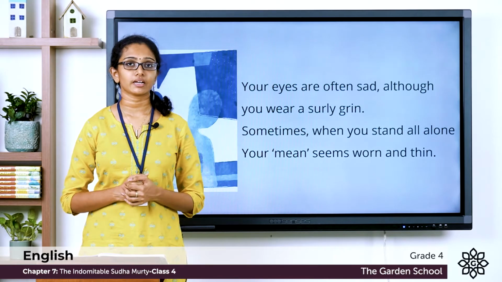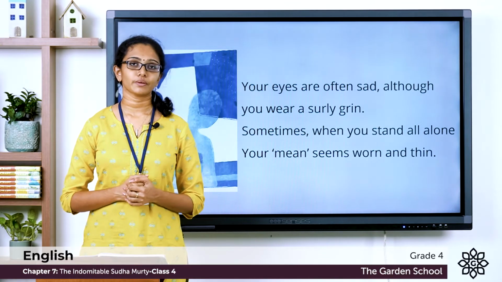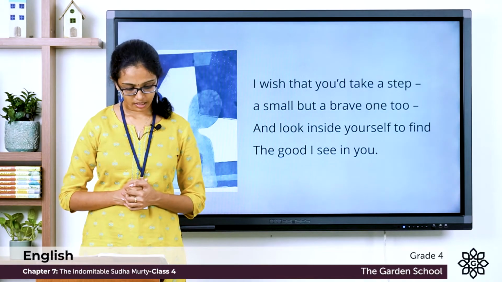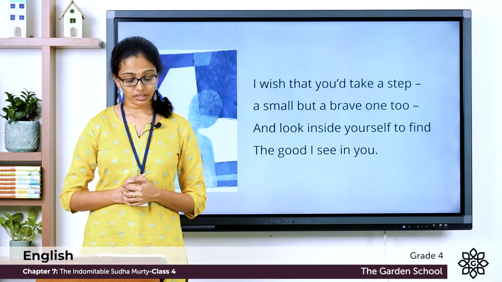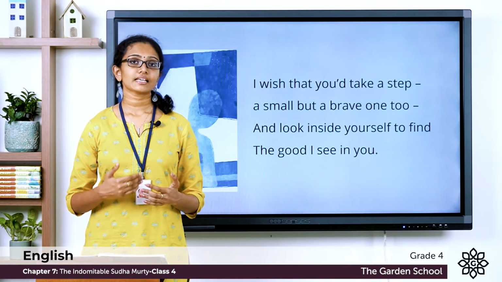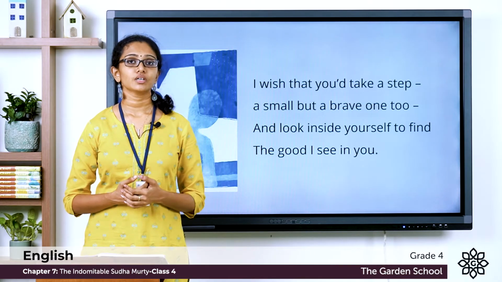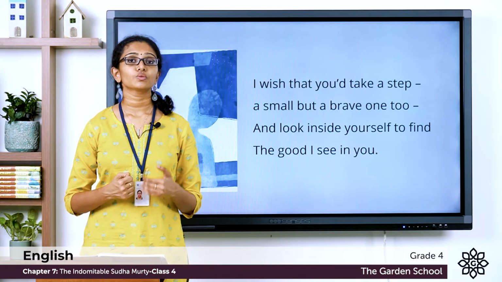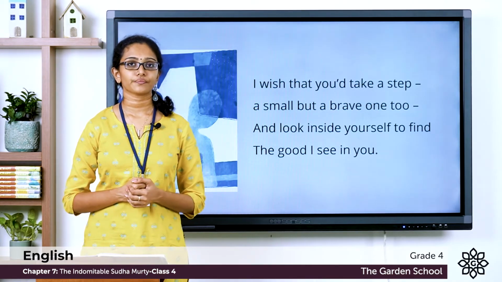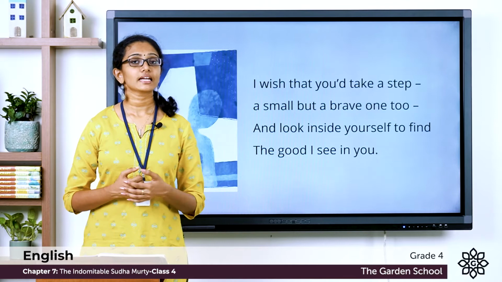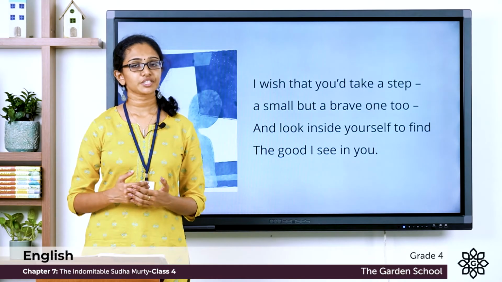They may not be happy inside, but they try to put up a happy face always, trying to be brave in front of everyone. Now, I wish that you would take a step, a small but a brave one too, and look inside yourself to find the good I see in you. Through these lines, the poet encourages the person to rediscover his or her true self. Take one brave step to rediscover yourself, to realize your own merits, your own goodness, which lies deep within you. So let's read this poem once again.